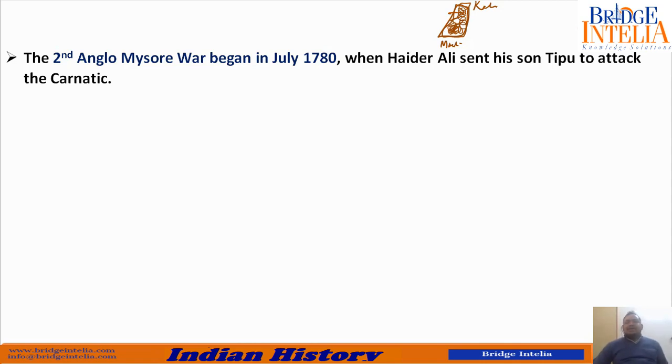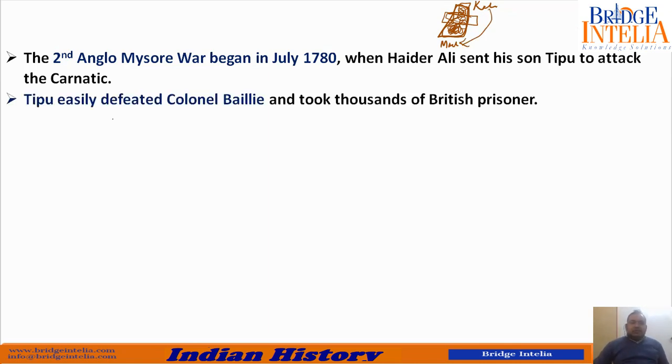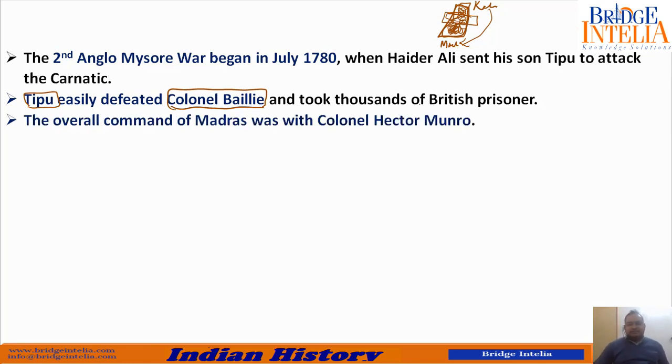So Hyder Ali sent Tipu to attack and capture Carnatic. Why? Because if Carnatic is captured, the connection between Kolkata and Madras will be cut off. Tipu easily defeated Colonel Bailey. Remember this name. The second battle, Second Anglo-Mysore War. The first major battle was fought between Tipu and Colonel Bailey, and Tipu wins and took thousands of British prisoners.